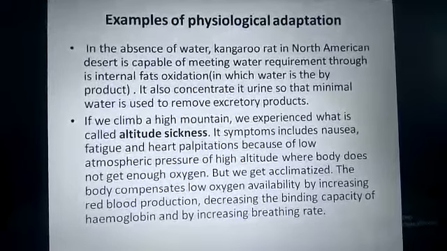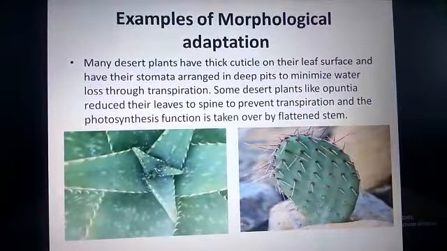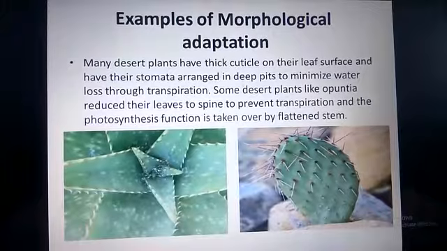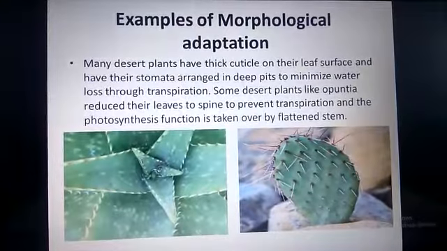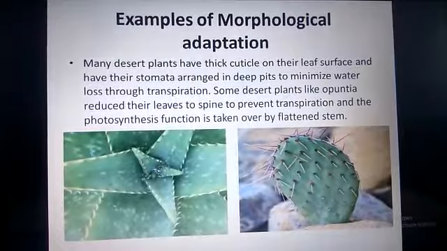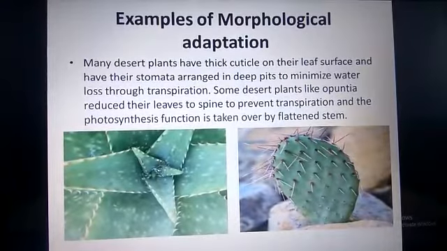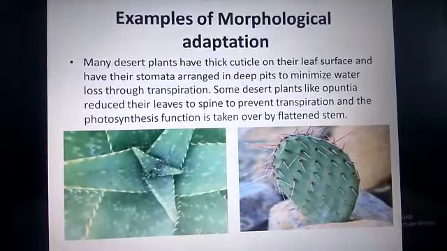Let us go to examples of morphological adaptation. How organisms change their body structures to overcome the stressful environment that they are living in. Many desert plants have thick cuticles. Cuticles are a waxy protective layer covering the leaf surface. And this is also an adaptation to minimize the loss of water through transpiration.